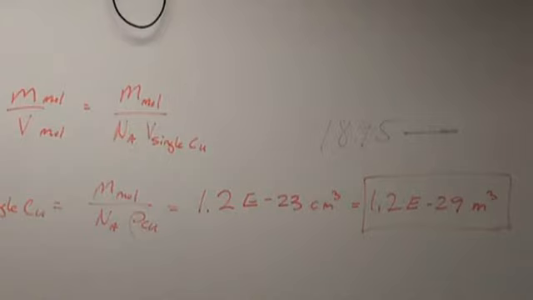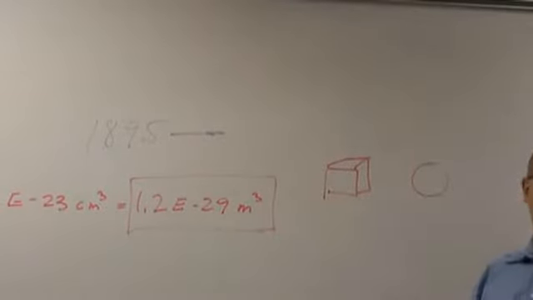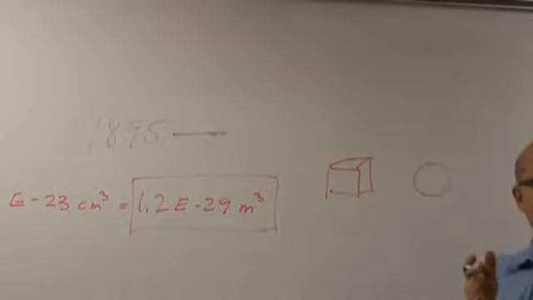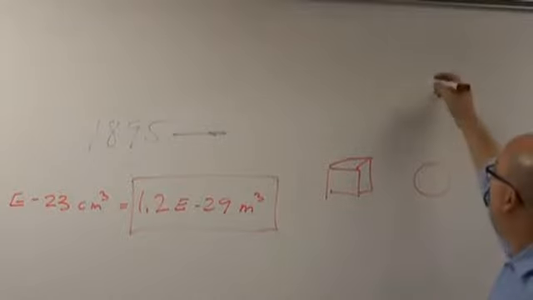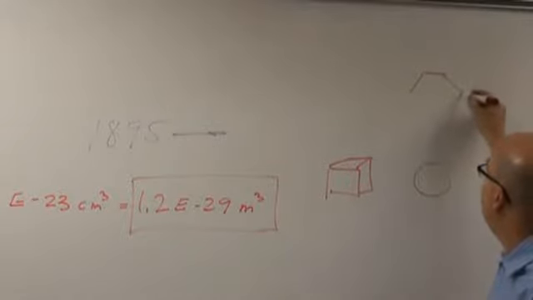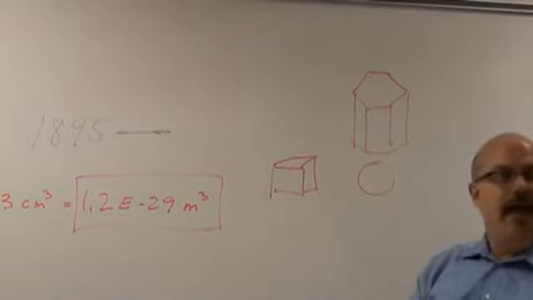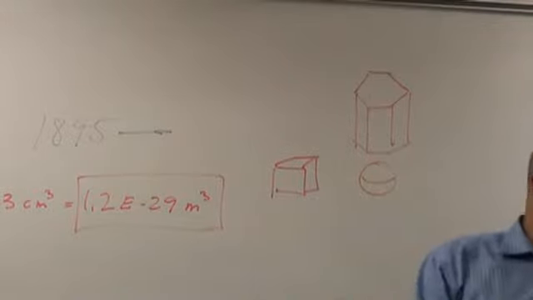Okay, everybody. Now, what's the shape of the atom? Well, they don't know because they can't see it. So it could be like a cube, or it could be round, or it could be like a star. However, they knew about crystal structures. There are different types of crystal structures. There's structures like this, and structures like this. And a lot of people believed that the atoms had to be little spheres.